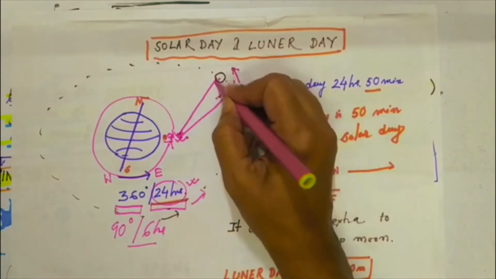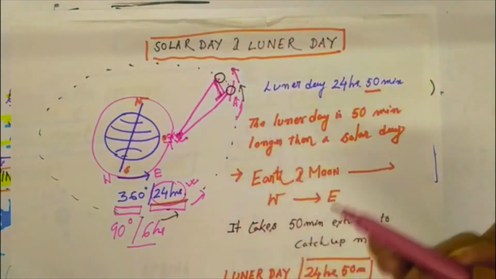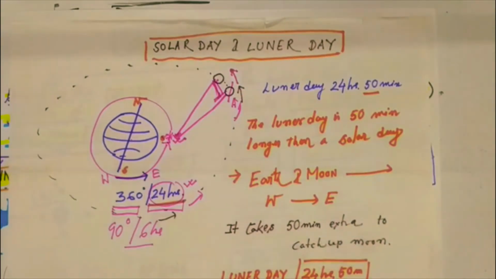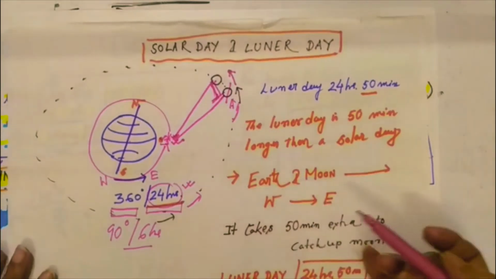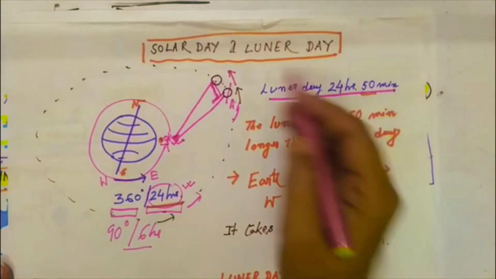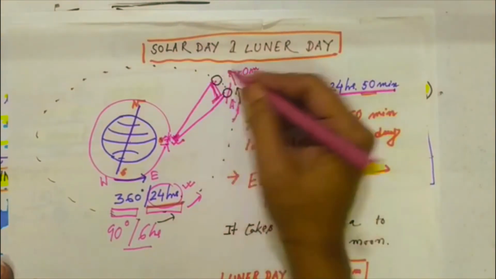To cover this distance, the earth has to spend about 50 minutes more than the 24 hours. So the lunar day is 24 hours 50 minutes. It will take about 50 minutes extra to reach the moon.